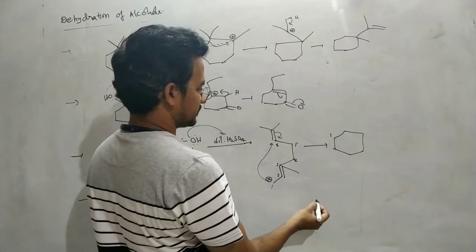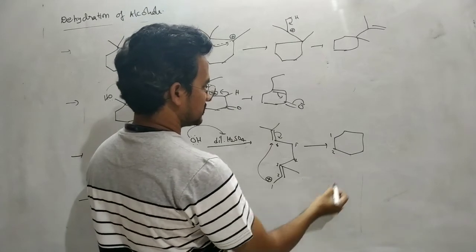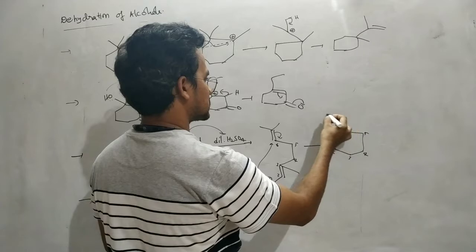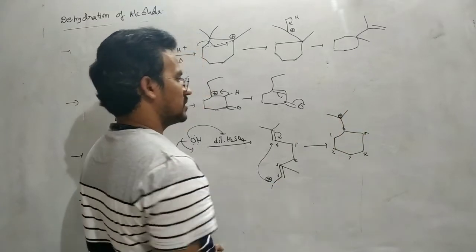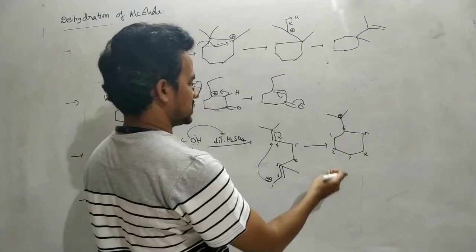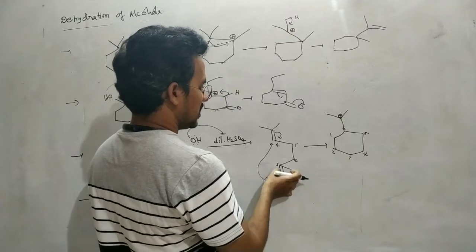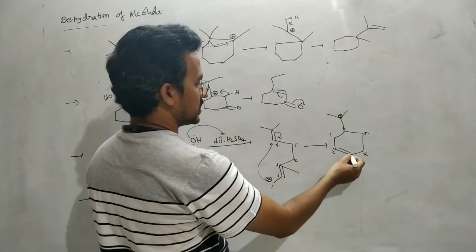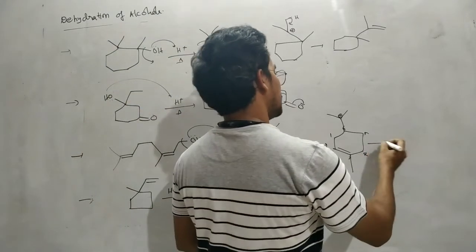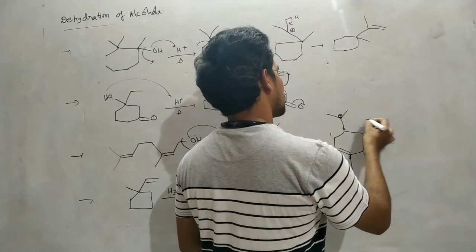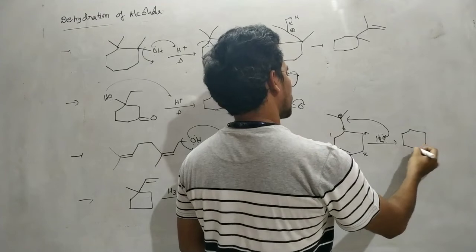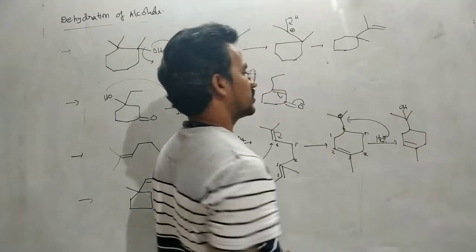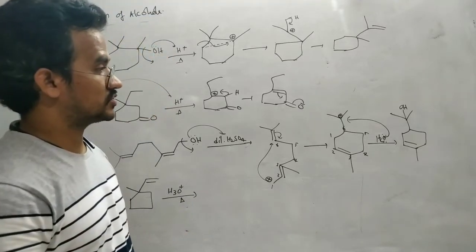Okay, it is the first carbon, second carbon, third carbon, fourth carbon, fifth carbon, sixth carbon. On the sixth carbon, there is an isopropyl group with positive charge. Next, on the first carbon, there is a double bond between the 2 and 3 carbons, and there is a methyl group on the third carbon. Now here, interestingly, it is again attacked by the water molecule. Okay, that's it. So this is the product. This is also last year's JEE Main question.